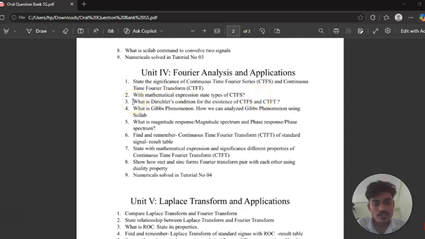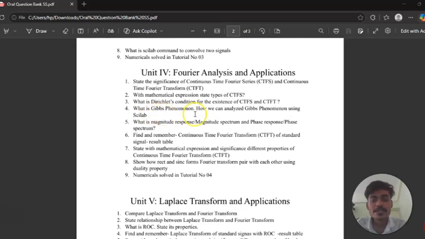After that, question number 3, that is very important: what are the Dirichlet conditions for the existence of the continuous time Fourier series and continuous time Fourier transform? As you have seen, for the Fourier series and the Fourier transform, there are some conditions that must be satisfied for their existence. These conditions are called the Dirichlet conditions. So what are the Dirichlet conditions for the existence of the continuous time Fourier series and the continuous time Fourier transform?